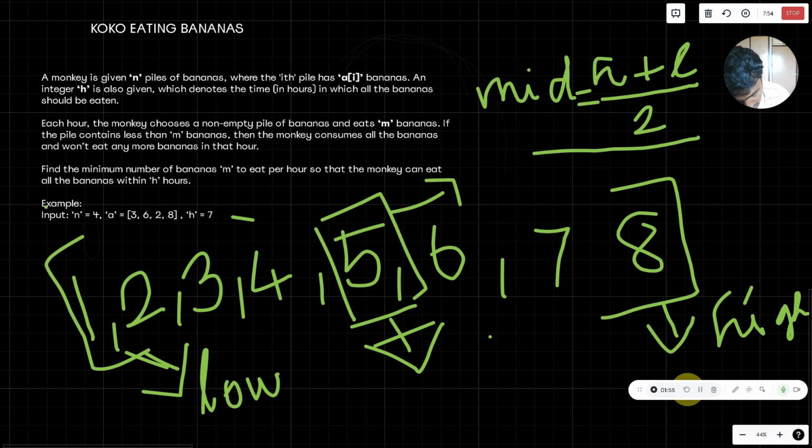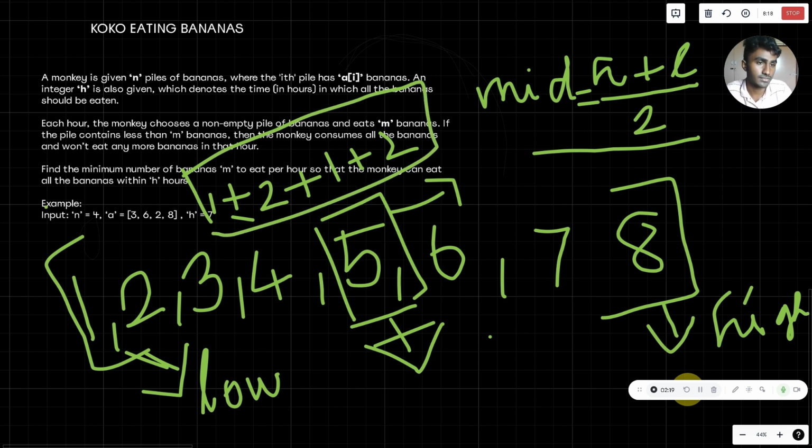For the first pile, it will take 1 hour. For the second pile, I'm just doing it here, guys, I guess you can see, it will take another 2 hours. For the third pile, it will take another 1 hour, and for the fourth pile, it will take 2 hours. So the total comes to be 1 plus 2, 3, 6. We have been given 7 hours of time, but the monkey eats it in 6 hours.